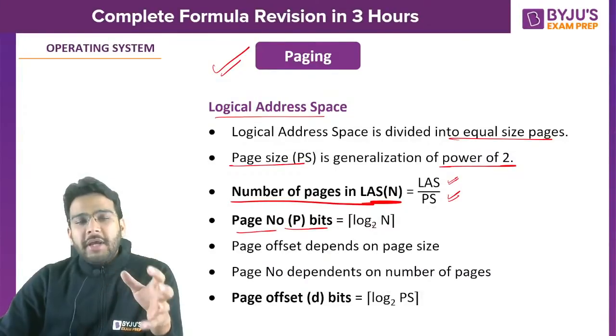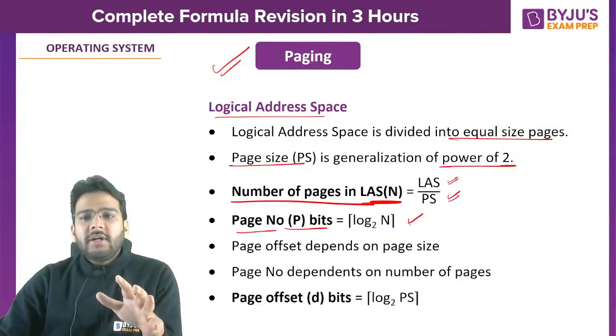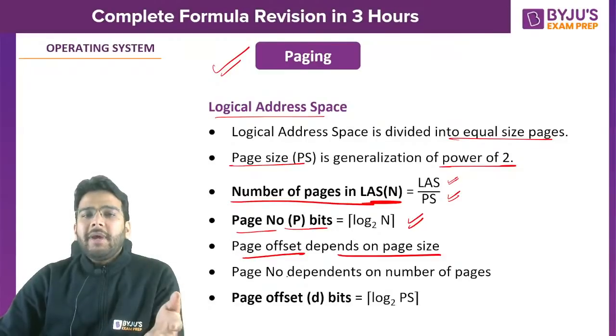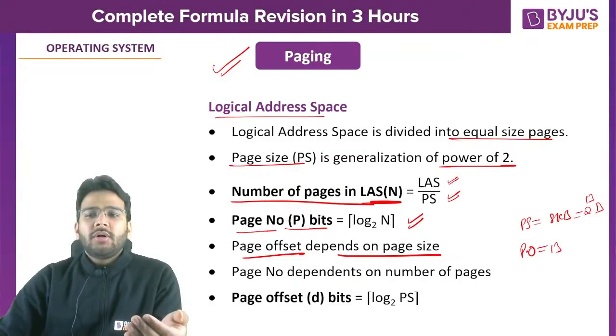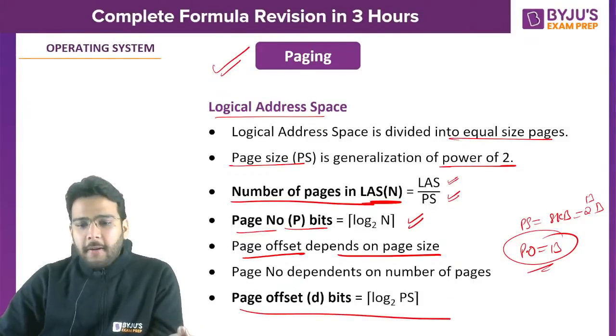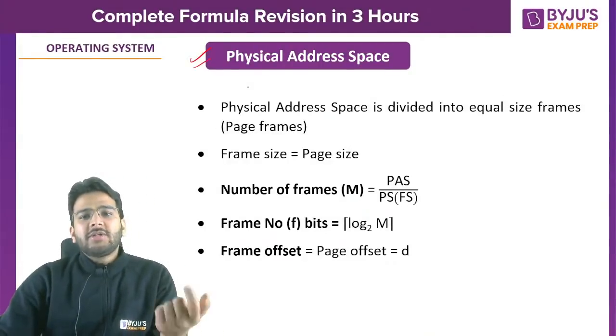So the number of pages you have evaluated, just take the log of that and take the ceil of it. So you will be getting page number bits. Page offset depends on the page size, right? Suppose your page size is 8 KB. So what will be the value of page offset? That is equal to 2 raised to power 13 bytes. So 13 bits will be there in page offset, and that is the same thing I have written here. Is it clear? Now let's talk about physical address space.